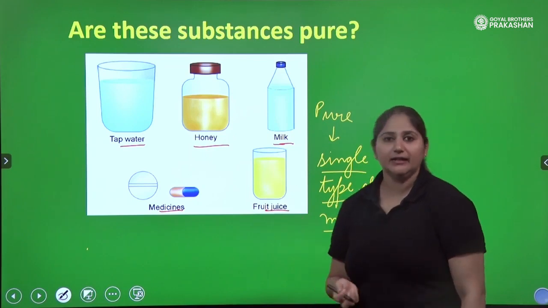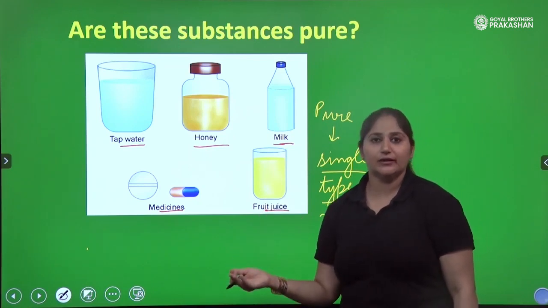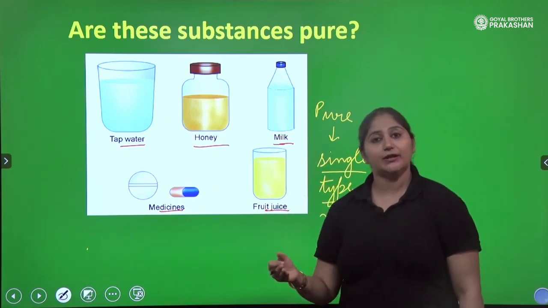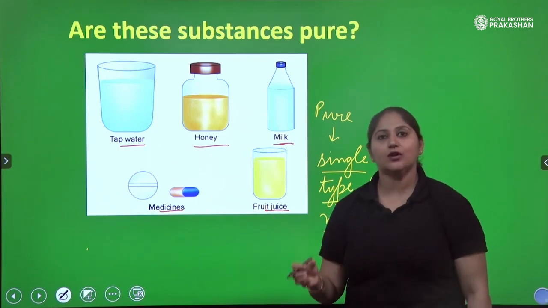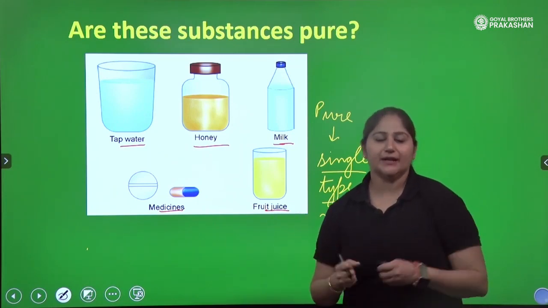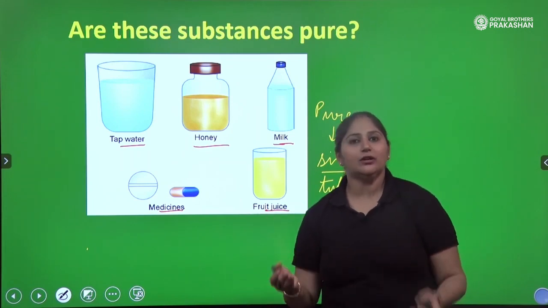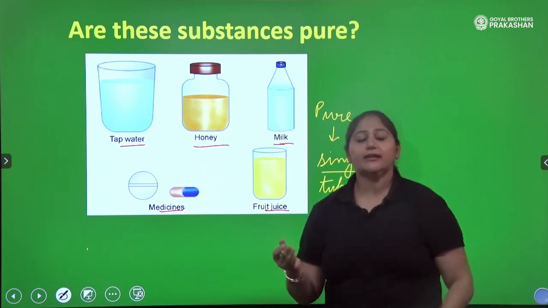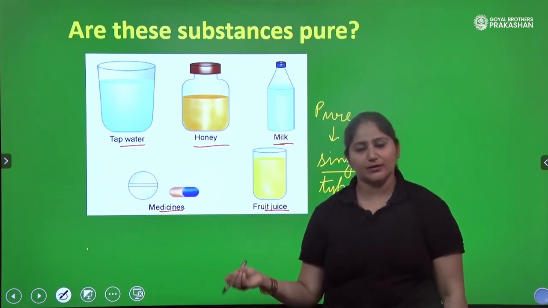When we talk about honey, honey has fats, proteins and sugar, carbohydrates. What about milk? Milk contains fats, proteins, water. What about medicines? Medicines are compounds of various components. For example, Saridon has paracetamol and cetirizine. There could be medicines which are a combination of various other compounds.